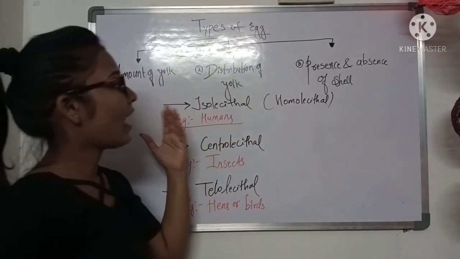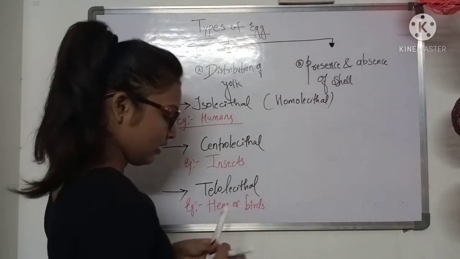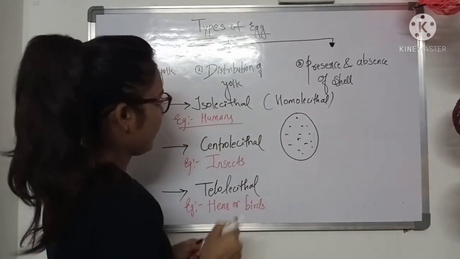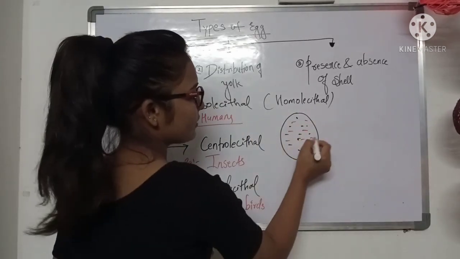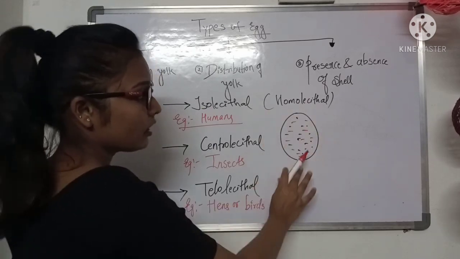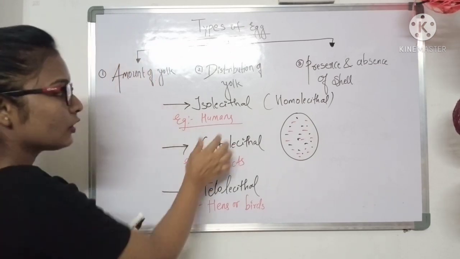So the isolecythal type of egg, let me explain it with this diagram, and this red one is the yolk. Here you can see the yolk is distributed uniformly or equally. So it is seen in human.